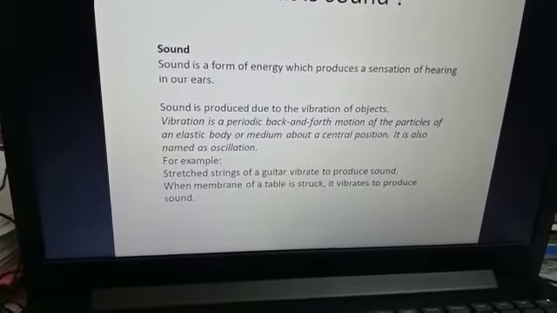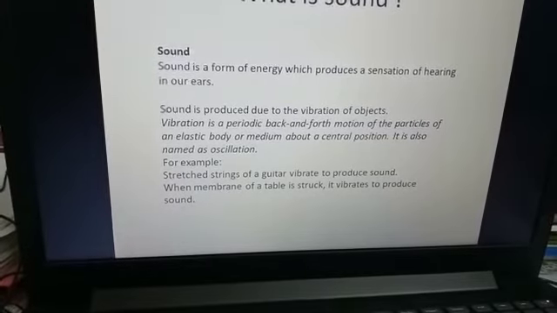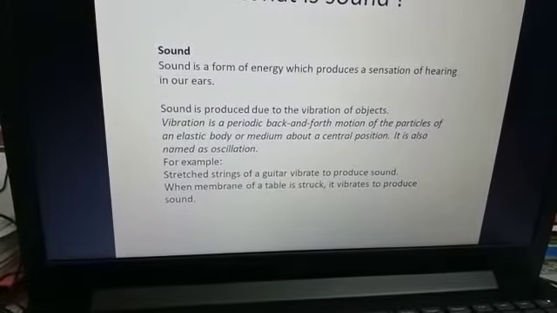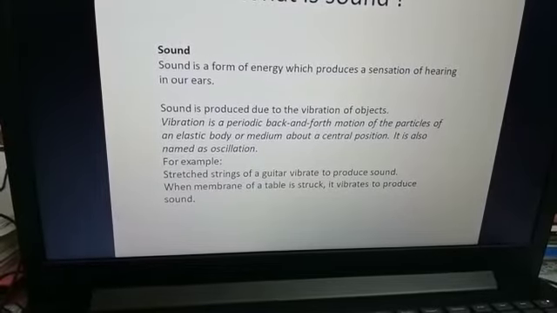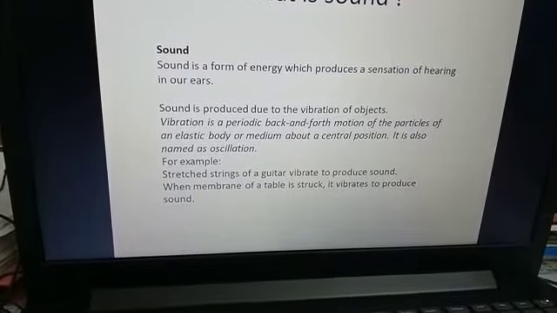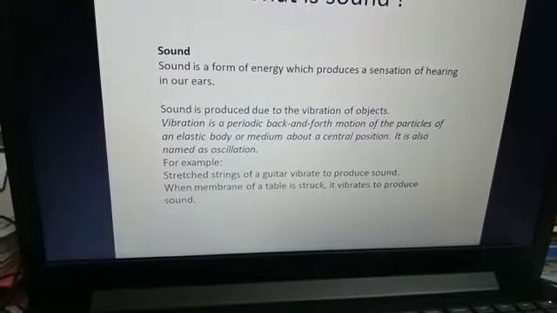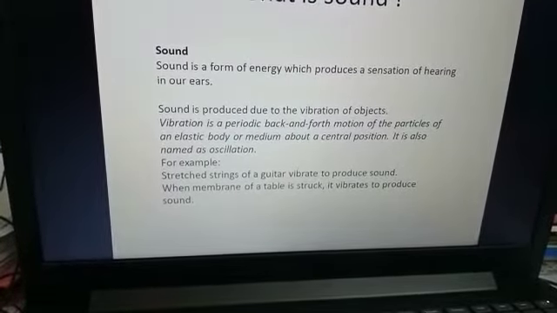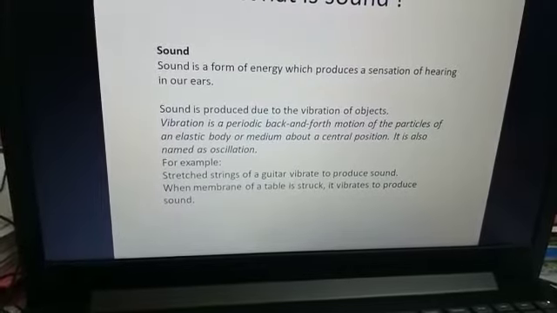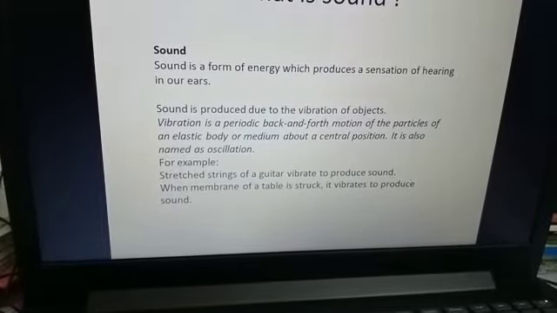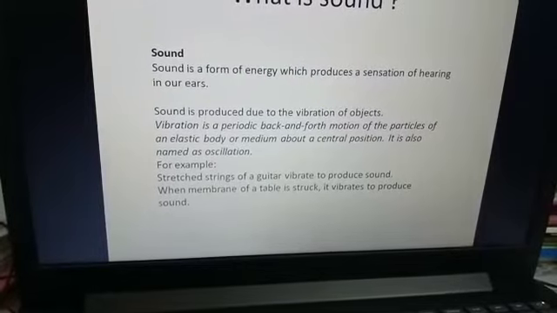For example, the stressed strings of a guitar vibrate to produce sound. Most of you have had this experience. When you touch the strings of the guitar, it vibrates, right? And that vibration produces the sound. When the membrane of a table is struck, it vibrates to produce sound.